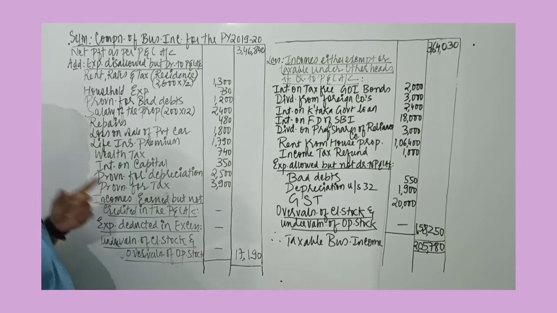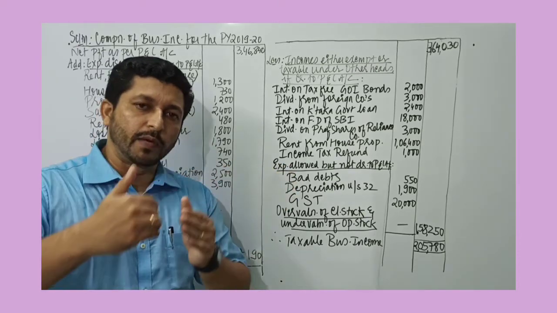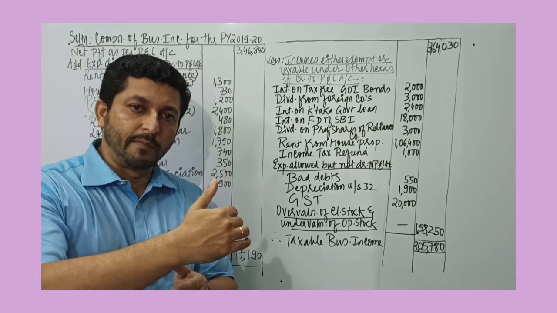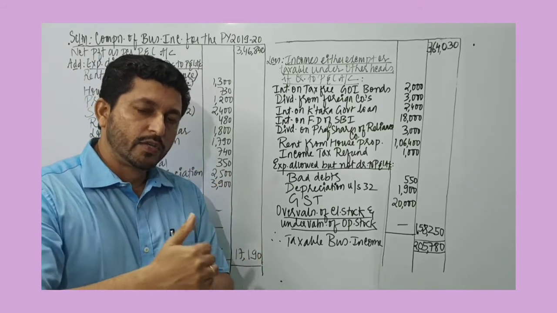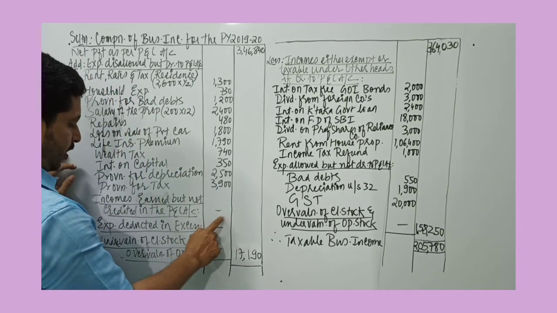Then the next heading we have is incomes earned but not credited to profit and loss account. If there is any income given outside the profit and loss account, it means the profit balance has come down because it is not credited. So if there are any such incomes, it must be added back. Now in this problem, there is no such income.